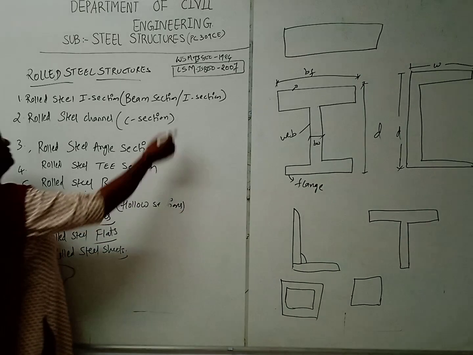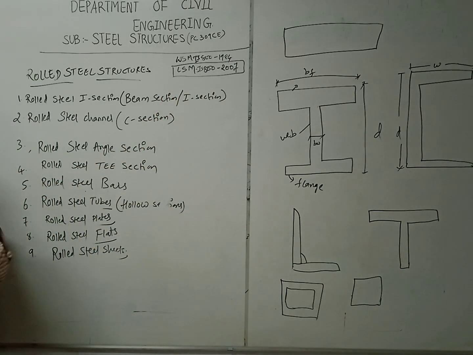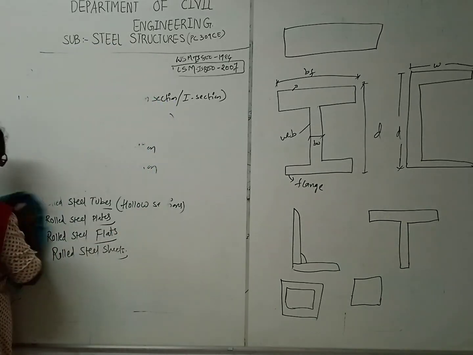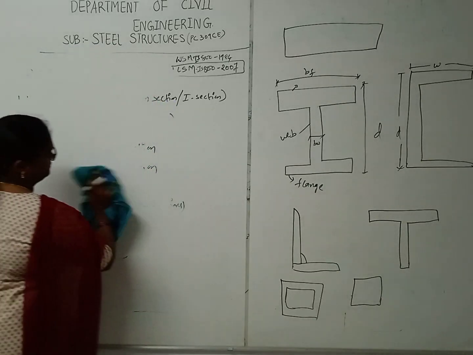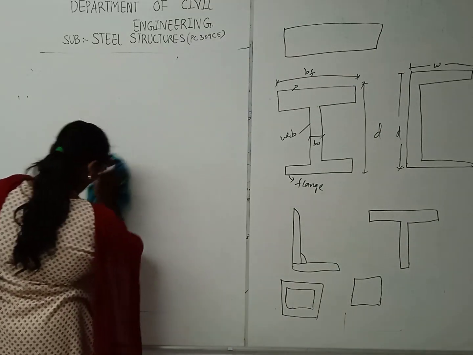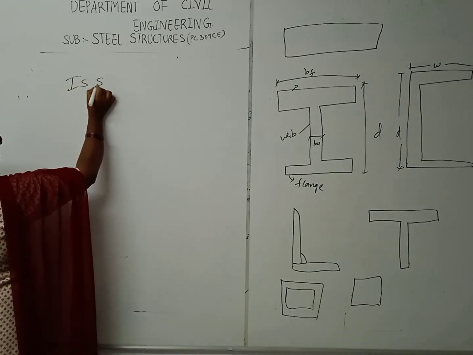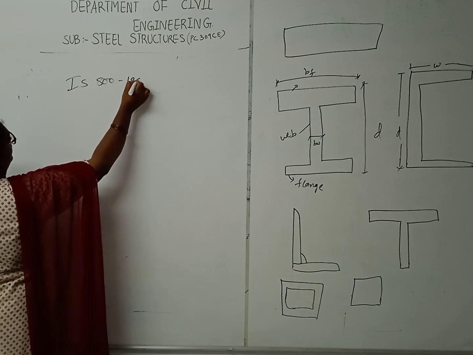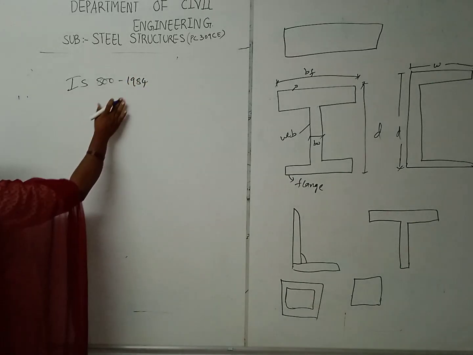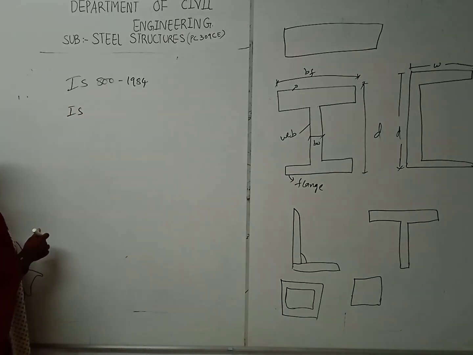So see here, again I am writing here, IS 800. The 1984 book was written at that time, formed at that time. Now it has been revised by using all limit state methods.